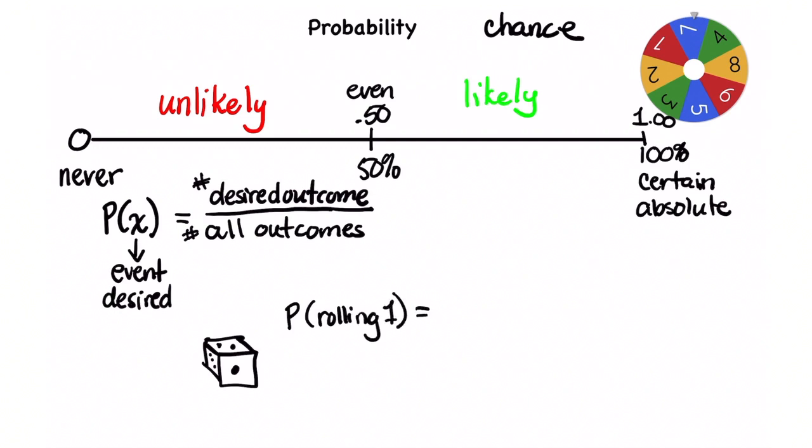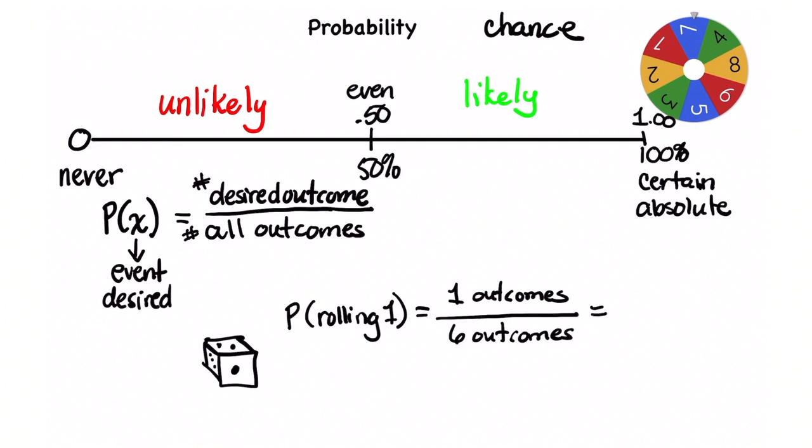So let's think about this mathematically. What's the outcome we want? We want to get a 1. So how many outcomes is that? That's 1 outcome. And how many things can happen when you roll a die? Well, 6 things can happen. So there are 6 outcomes, because 6 events can happen. So that is my probability as a fraction, 1/6.